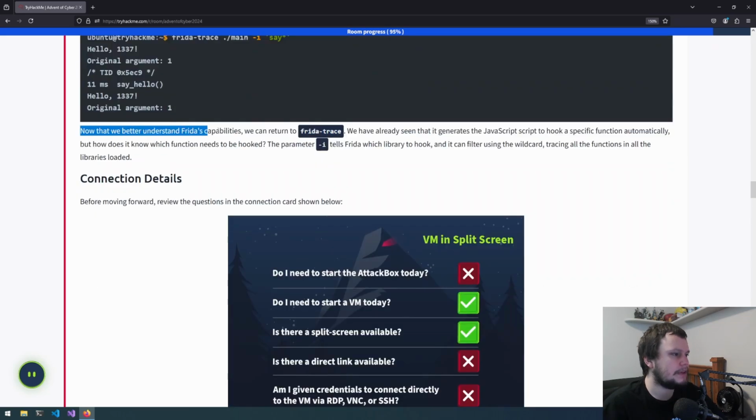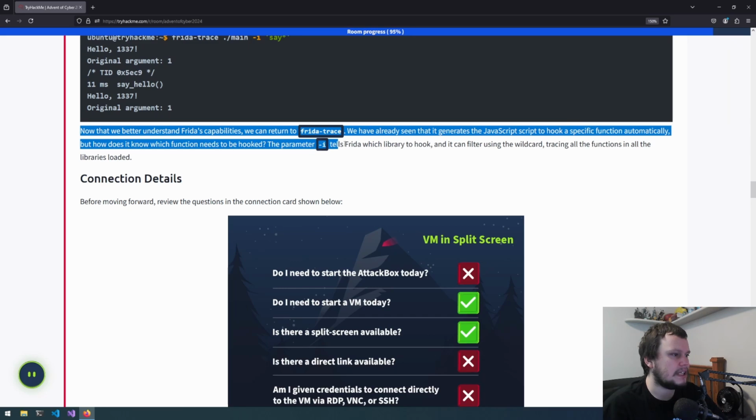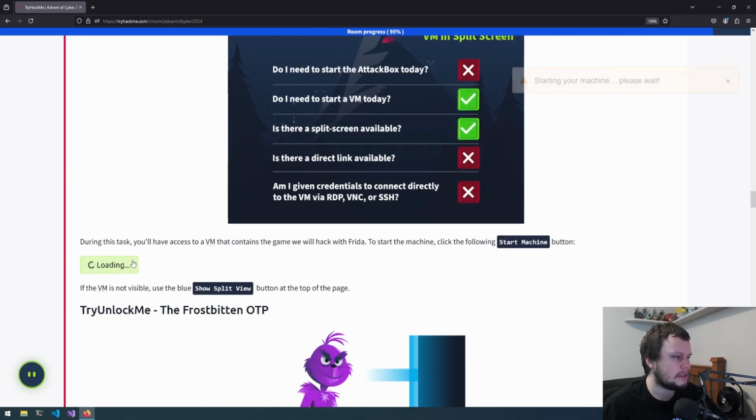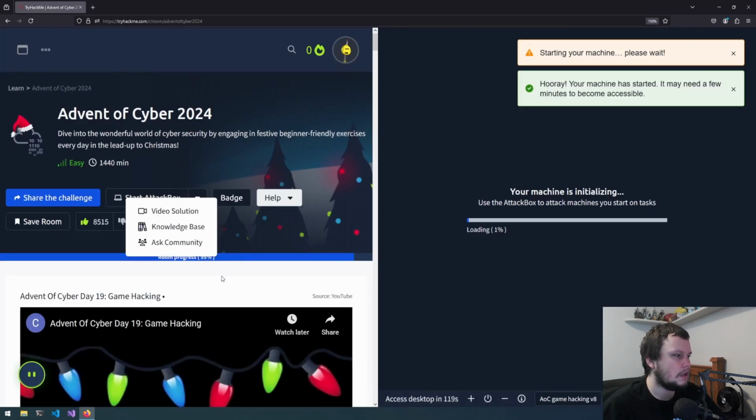Now that we better understand Frida's capabilities, we can return to frida-trace. We have already seen that it generates the JavaScript script to hook a specific function automatically, but how does it know which function needs to be hooked? The parameter -i tells which library to hook, and I can filter using the wildcard, tracing all the functions in all the libraries loaded. So for this challenge, we just need to do Start Machine, and it will open up